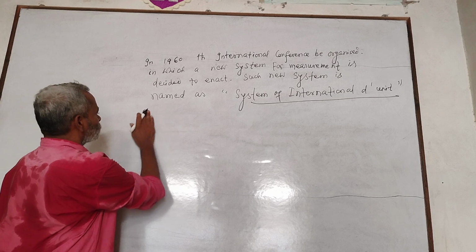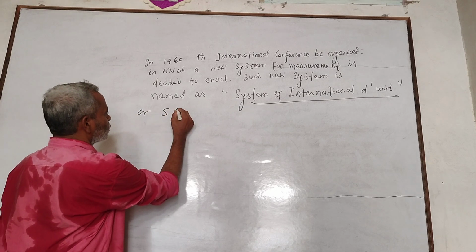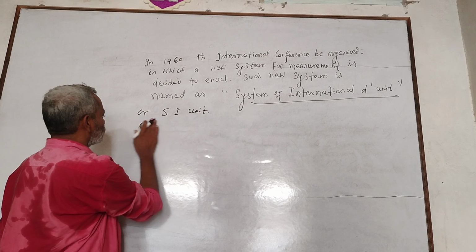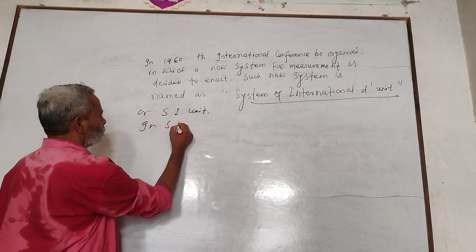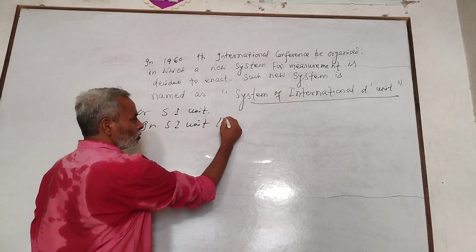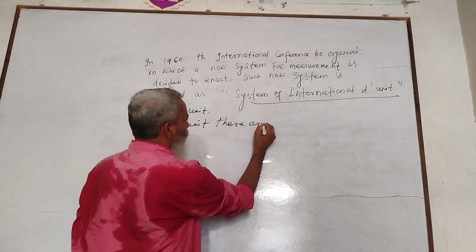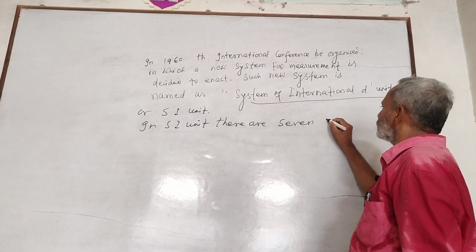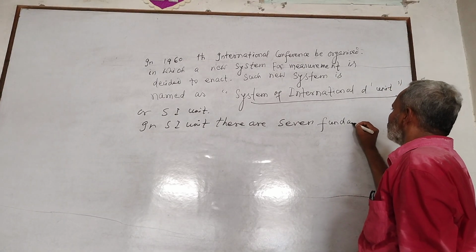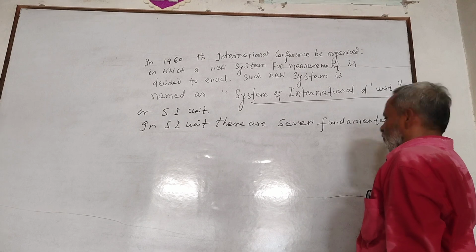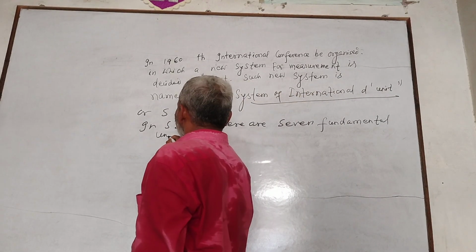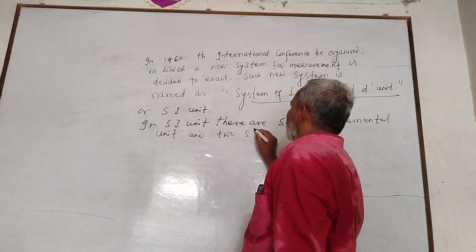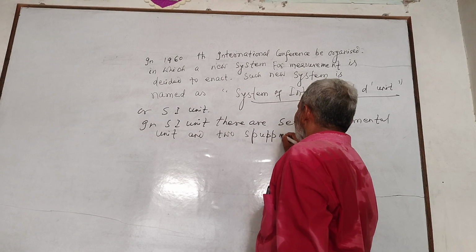In SI unit there are 7 fundamental units and 2 supplementary units.